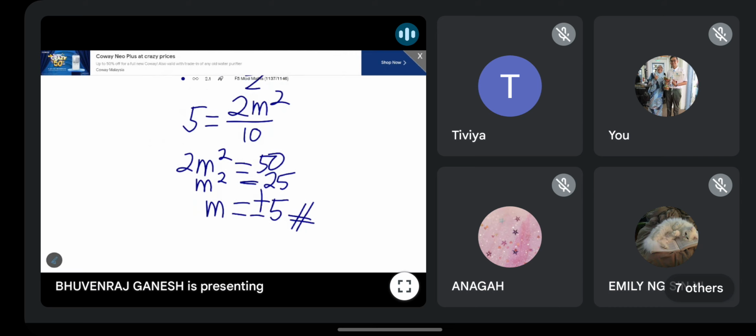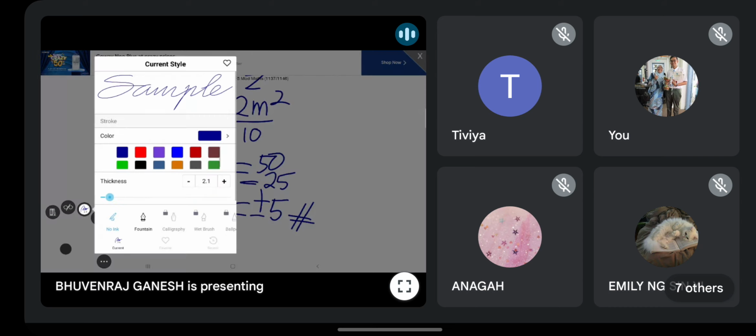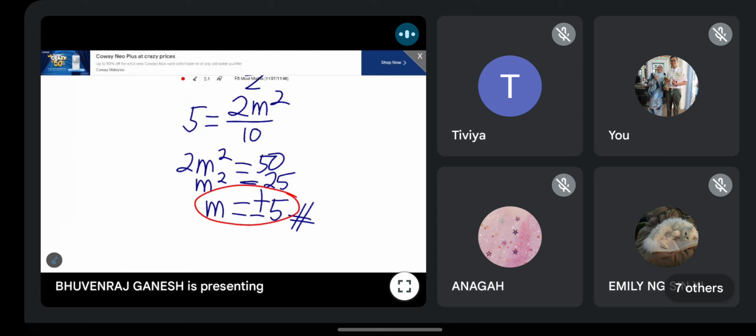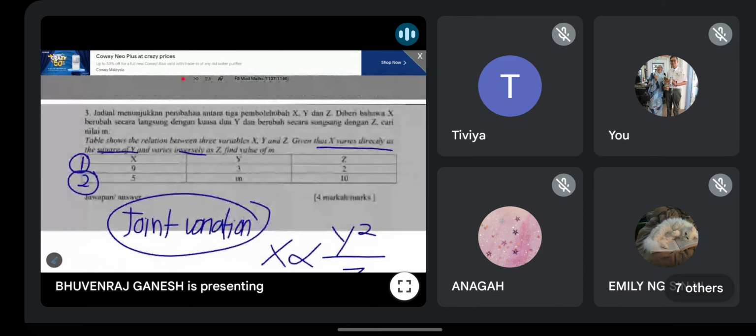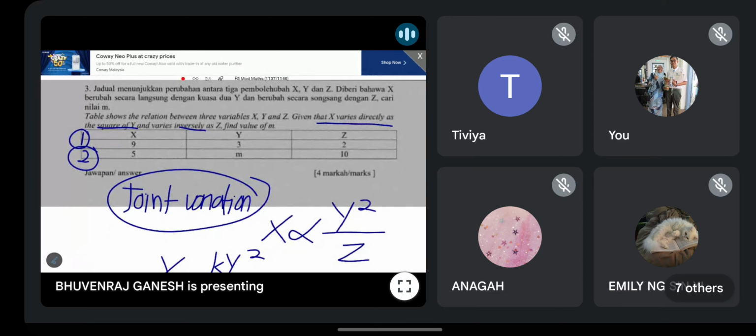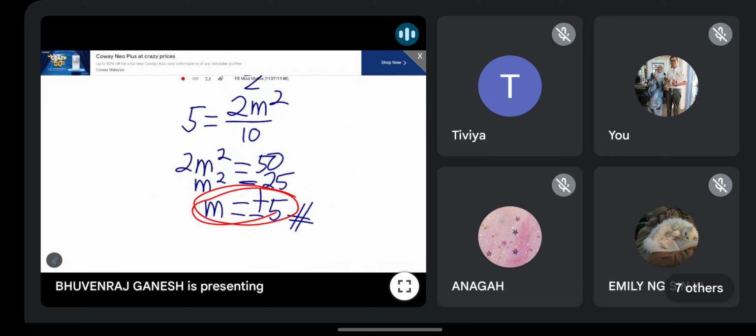So you will get m equal to plus minus. Okay, guys, remember over here, you must have plus minus. Guys, don't only put 5. Take note, subjective question, you must put both possibility. Kena letak dua jawapan, plus minus 5. Because the question never tell you any condition. Tak bagi apa syarat pada nilai M. So you can use any M value, which is plus minus 5.